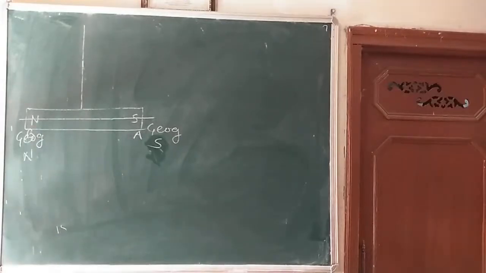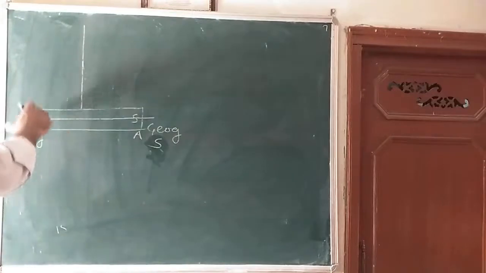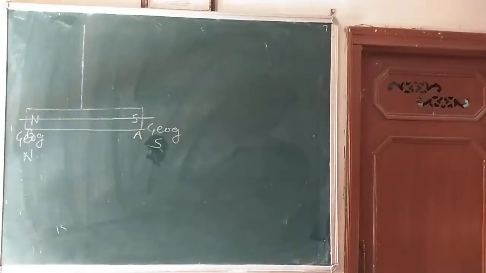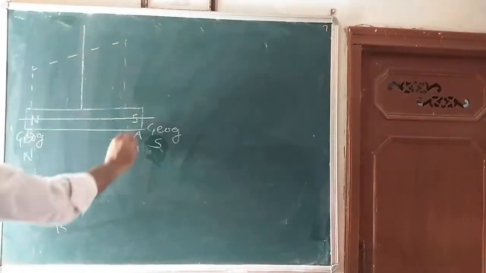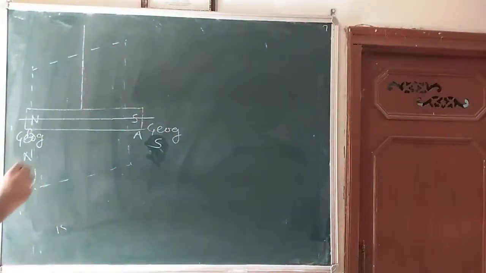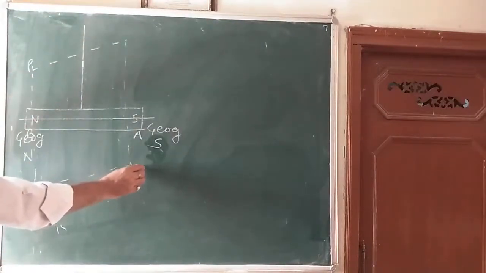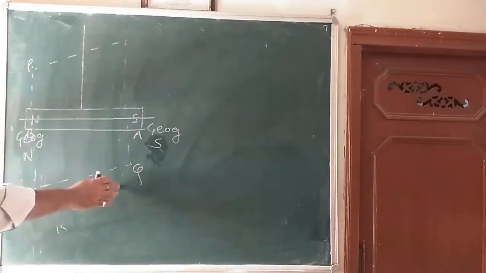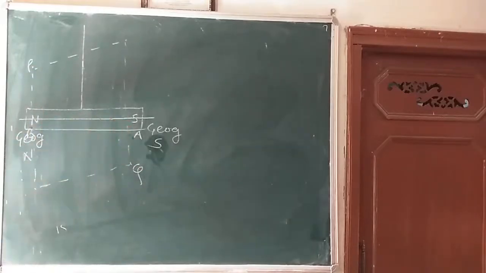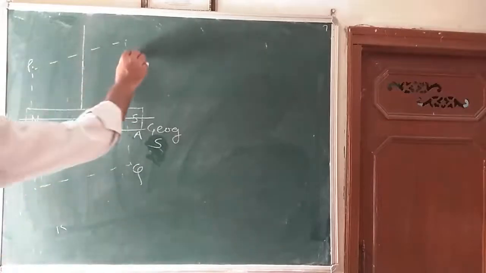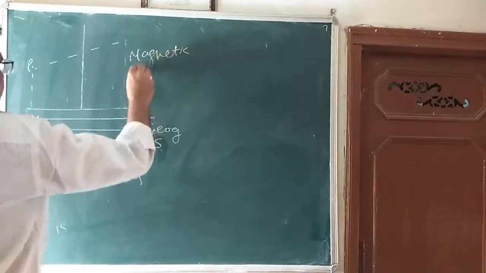And dear children, if you want to see the perpendicular plane to this magnet, I can say like this, here. This is the plane. This PQ represents a vertical plane PQ passing through the north and south line of a freely suspended magnet, called the magnetic meridian.